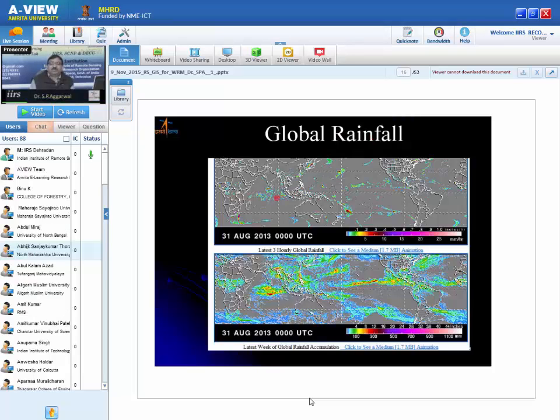So this is one example, global rainfall, every 3-hourly rainfall you can see here. India is here, you can see. This is a particular day, 31st August 2013. In fact, the last 1 week also you can download from the website. Every week accumulated rainfall is available. In August you can see weekly, in this area, Gangetic Plain and central India, a lot of rainfall has occurred because you know that August is the monsoon period. This information, accumulated rainfall or 3-hourly rainfall, is available on the website. Anybody can download and use it for different purposes.